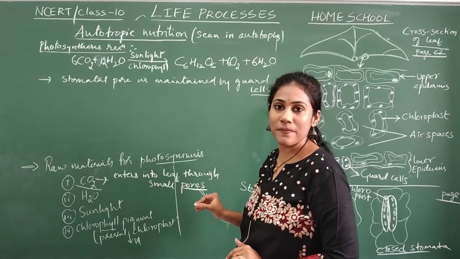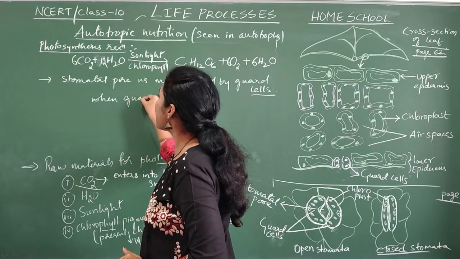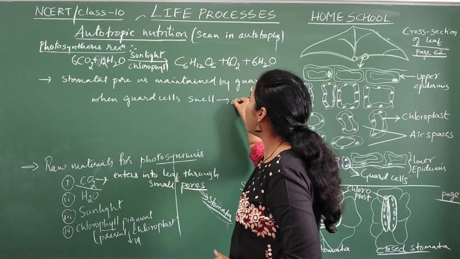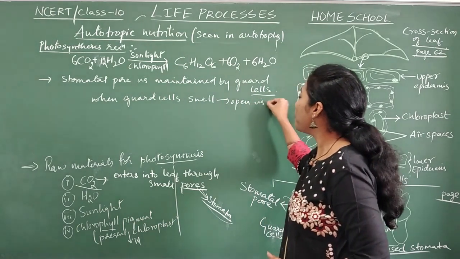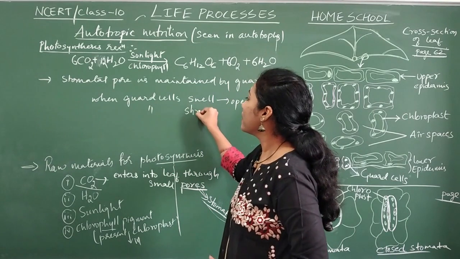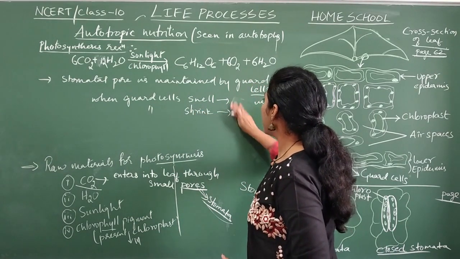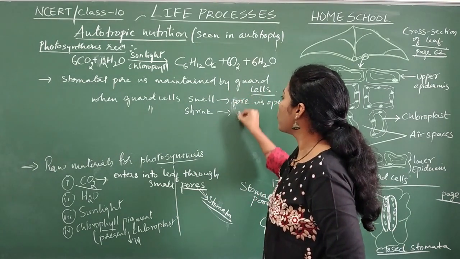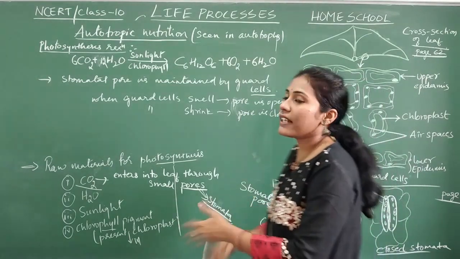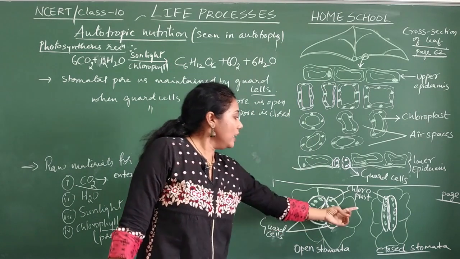Normally when guard cells swell, the pore is open. And when guard cells shrink, the pore will get closed. Yes or no? So this is how the carbon dioxide enters into a leaf through the stomatal pore.